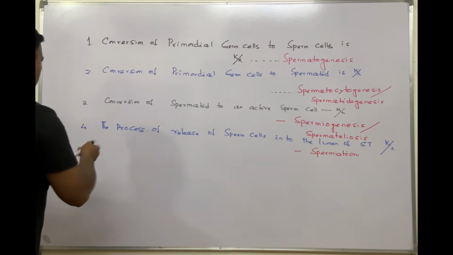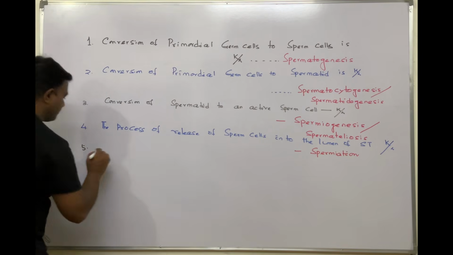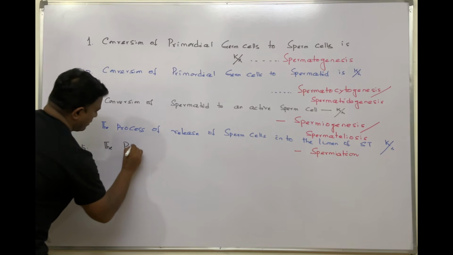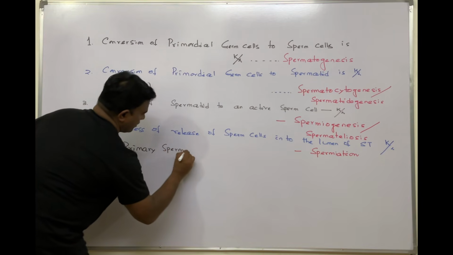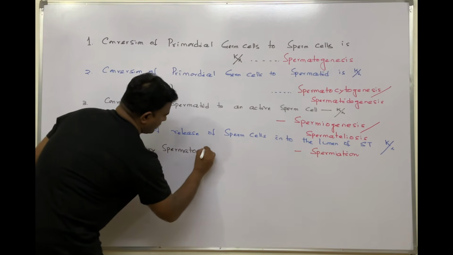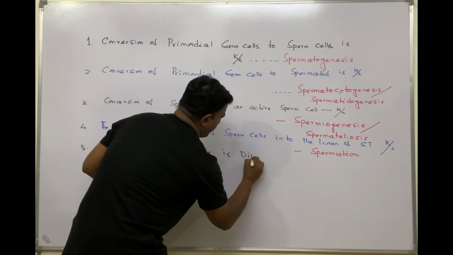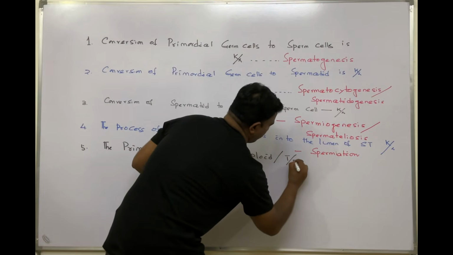Next, coming to the last question in the series, this point is important. The primary spermatocyte is diploid. This is true or false?